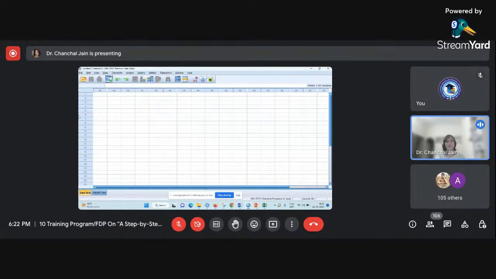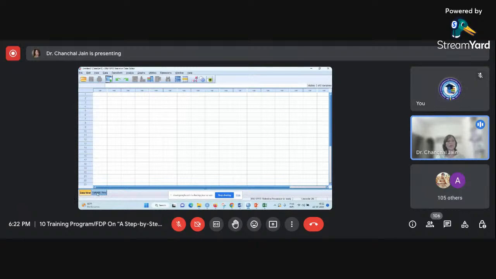So here this is a fresh file. As I said, these are the two toggle buttons which you can see. Presently the Data View, you need to pay attention to the lower left corner where I'm rotating my mouse. Here you can see the Data View is presently the activated window because the color of this particular button is blue, is yellow.